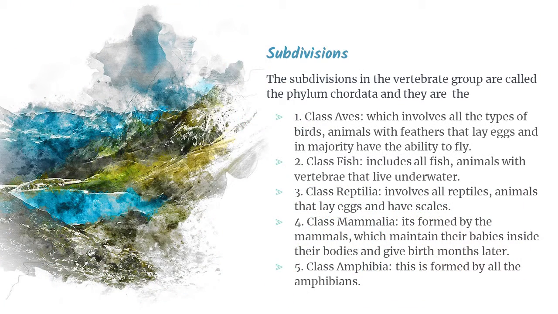The subdivisions in the Animalia kingdom. The subdivisions in the vertebrate group are called the phylum Chordata. These are the class Aves, which involves all types of birds, animals with feathers that lay eggs and in majority have the ability to fly. The class Fish, which includes all fish, animals with vertebrae that live underwater.